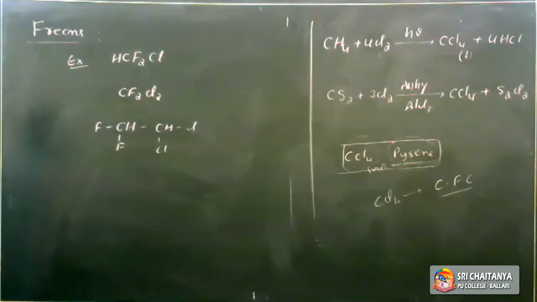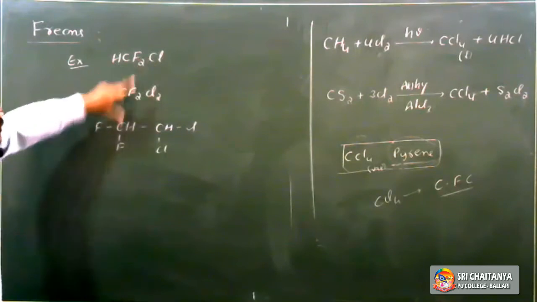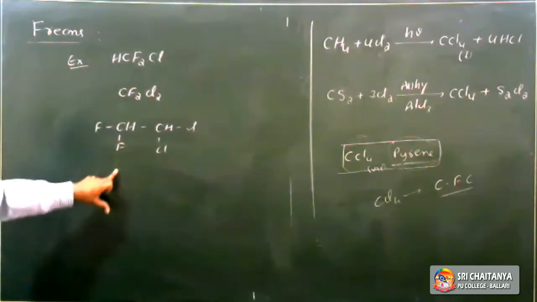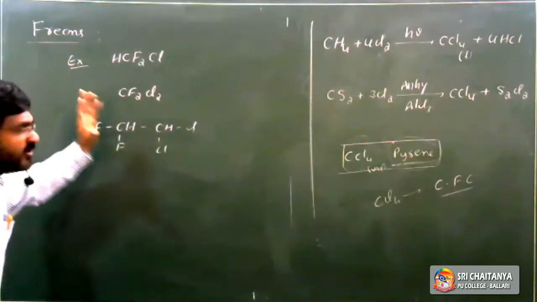These are called freons. So what are freons? The organic compounds which contain fluorine and chlorine are called freons.